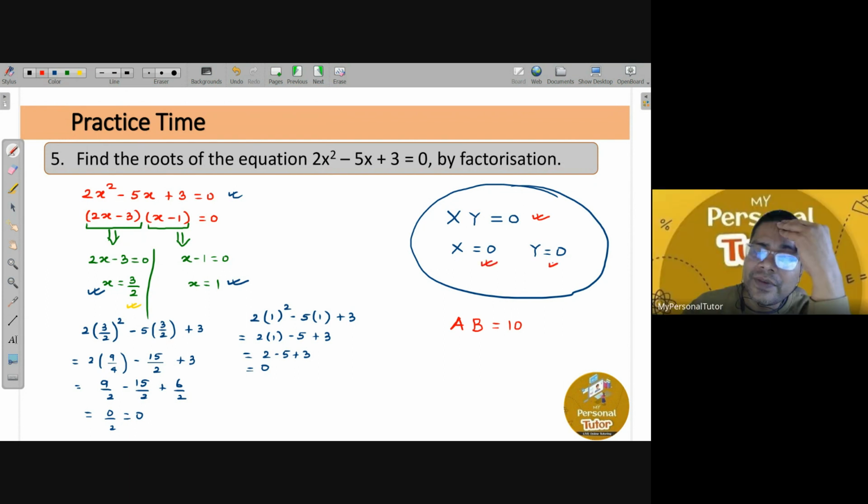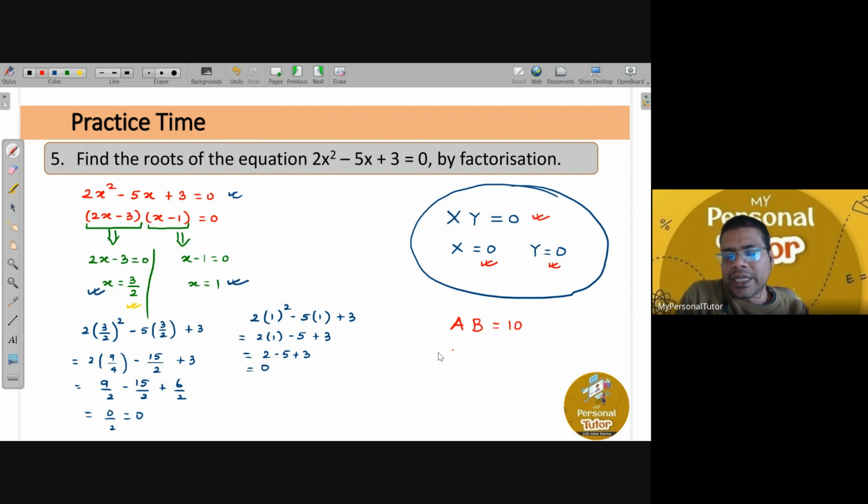Yes, sir. In the same way, Swati, suppose one number is A and another number is B, and if I multiply these two numbers and get the answer 10, can I say at least one of the numbers has to be 10? No, sir. You cannot say that, because A can be 1, then B will be 10. A can be 2, and then B will be 5. A can be 5 upon 7, and B will be 70 upon 5, like that. So this concept is applicable only when the product is 0, then at least one of them has to be 0. Are you getting it, Swati?